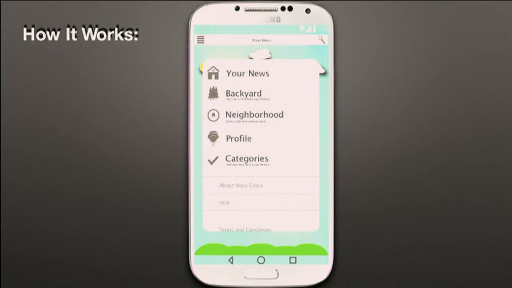And then the other function, which Brittany briefly mentioned, is cloning trees. This is my personal favorite feature of our app because it basically allows a user to copy and paste someone else's tree from their backyard and put it into their own backyard. So if Big Bird wants Cookie Monster's tree, he can copy and paste it into his own backyard, and then he can add and edit to it.